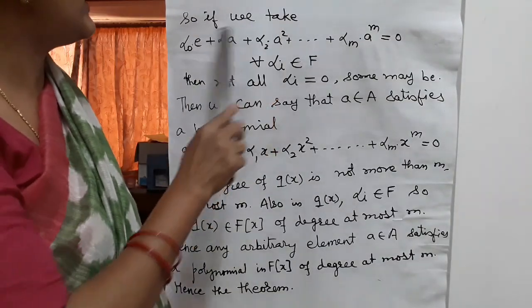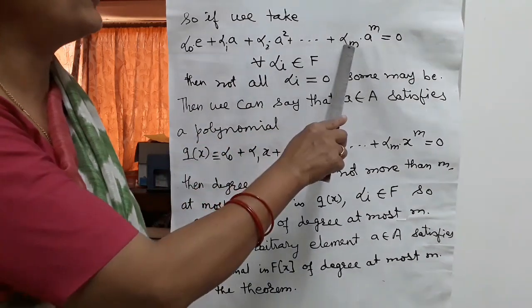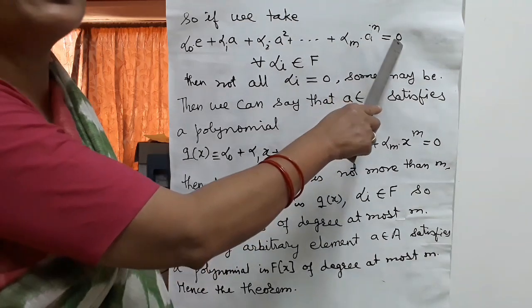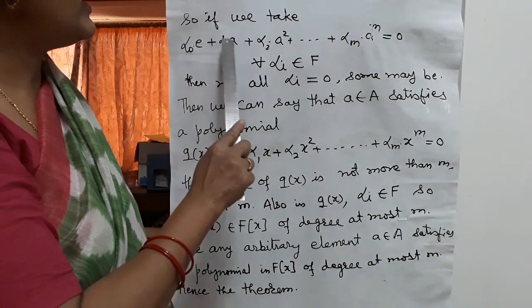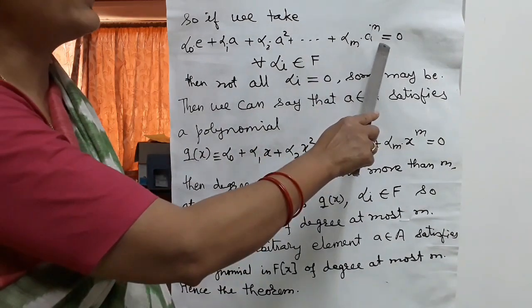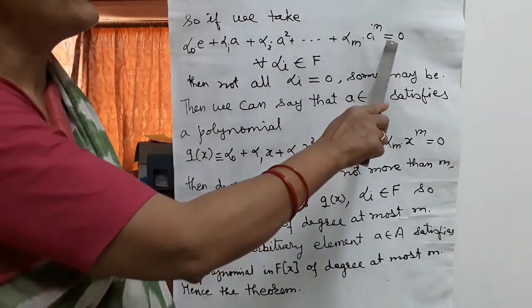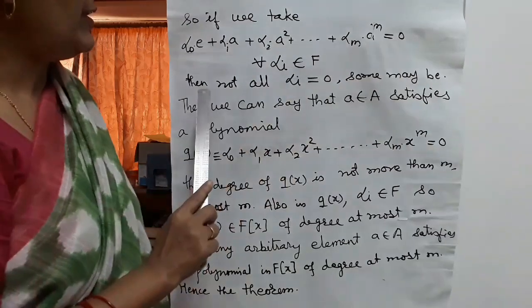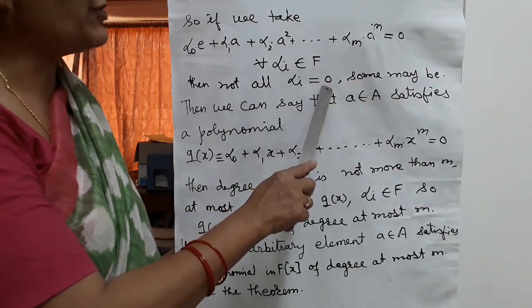So if we take alpha 0 e plus alpha 1 a plus alpha 2 a squared plus and so on, alpha m a to the power m is equal to 0, a linear combination of e, a, a squared and so on, a to the power m, with coefficients in F equal to 0, then not all alpha are equal to 0.